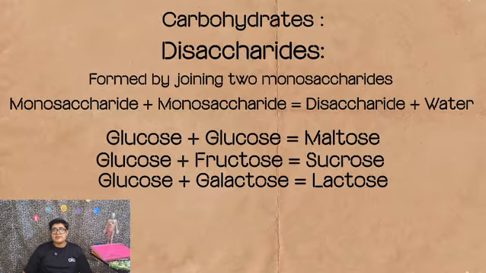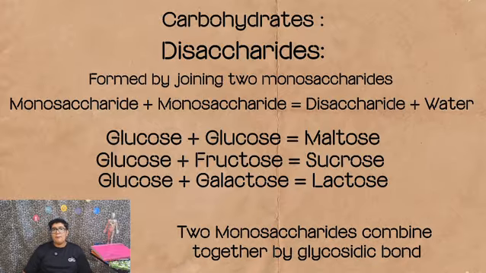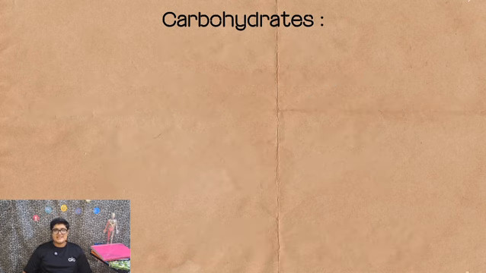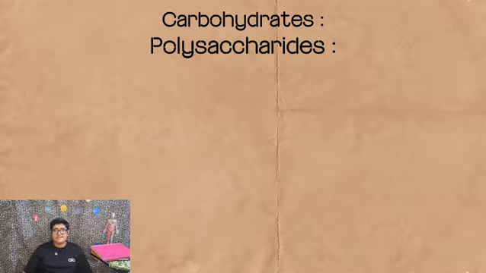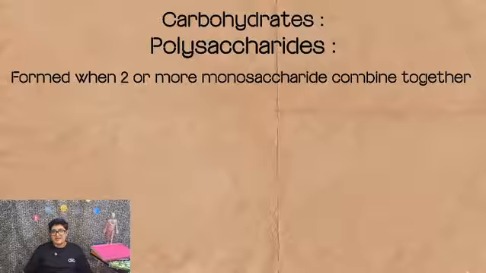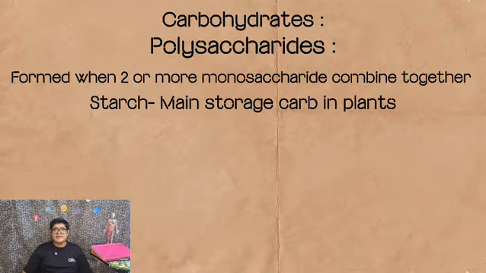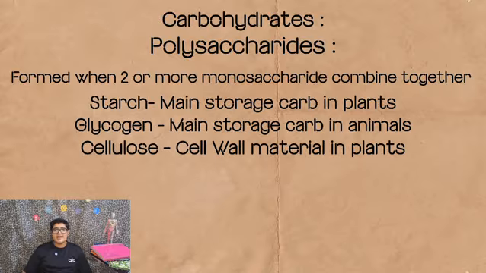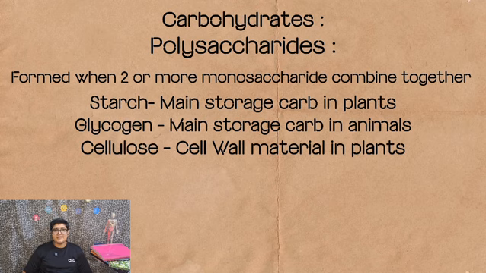Now, how do the two monosaccharides combine together? A bond holds them together, and that bond is known as the glycosidic bond. Next is polysaccharides. Poly means many. So polysaccharides are formed when two or more monosaccharides combine together through glycosidic bonds. There are three types of polysaccharides: glycogen, starch, and cellulose. Starch is the main storage carbohydrate in plants. Glycogen is the main carbohydrate storage in animals, whereas cellulose is the cell wall material in plants.